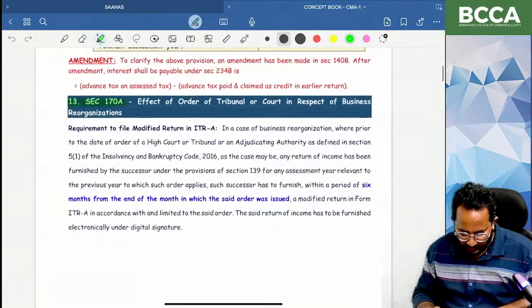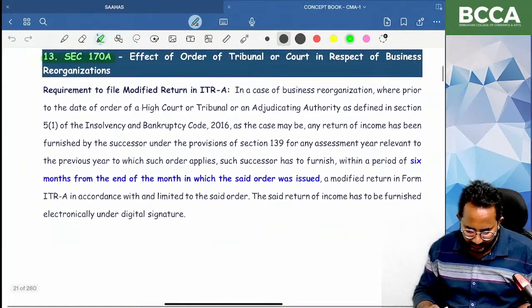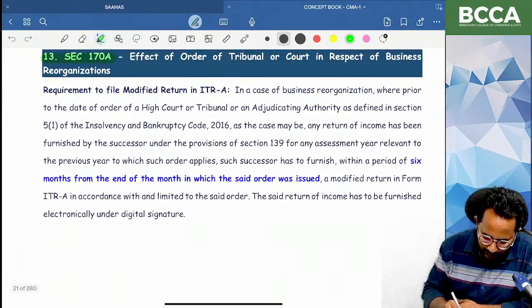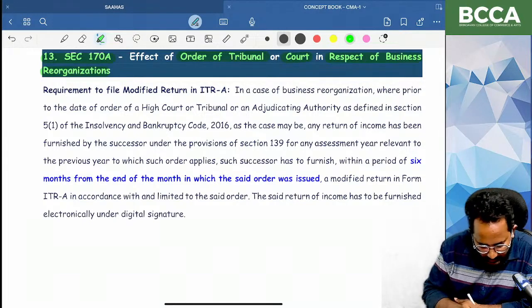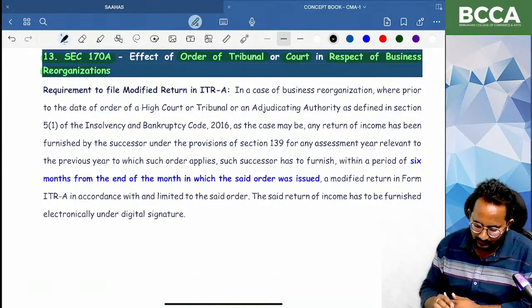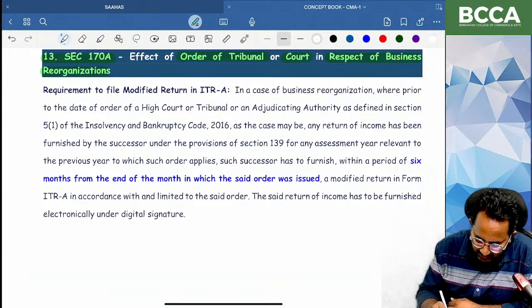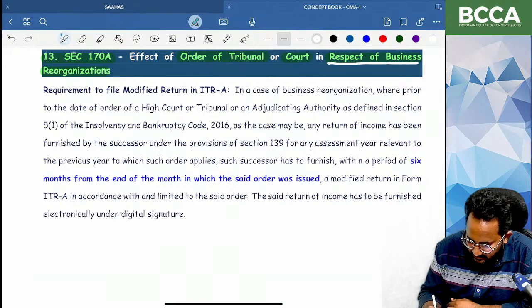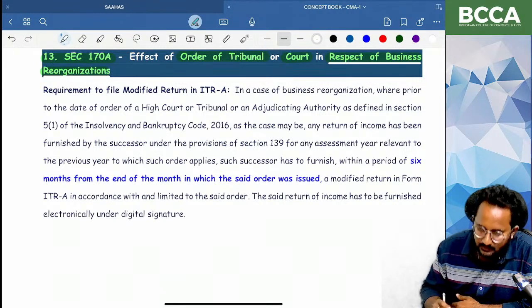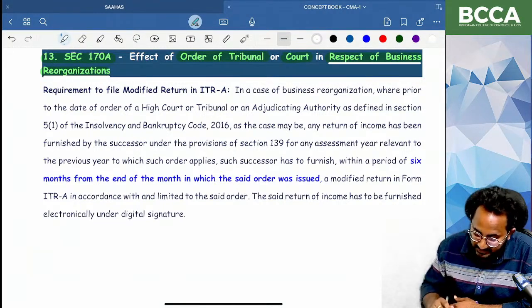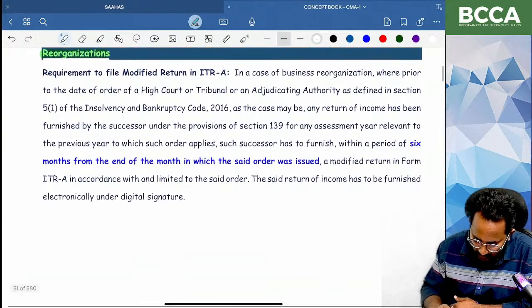Okay. So what is that? Effect of order of tribunal or court in respect of business reorganizations. I will tell you one example. What do you mean by business reorganizations? Like amalgamation, demerger. These are all called business reorganizations.